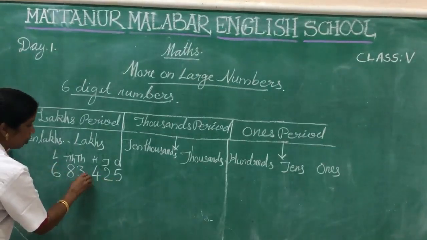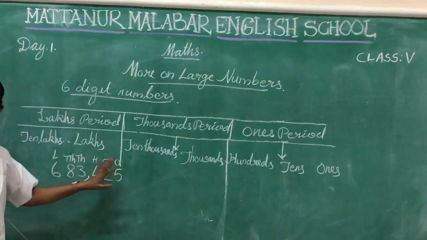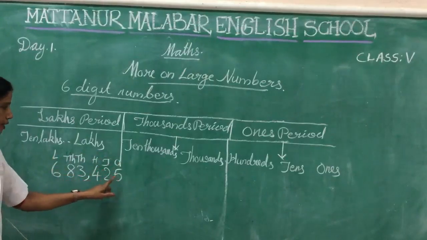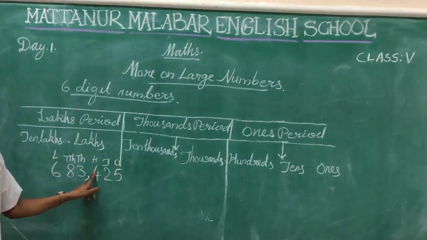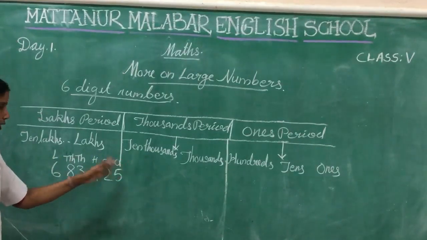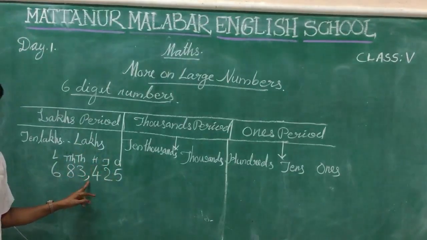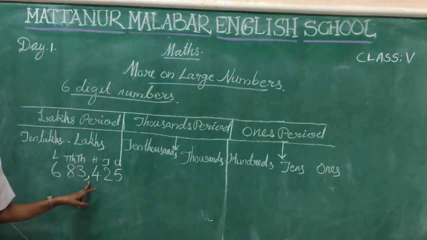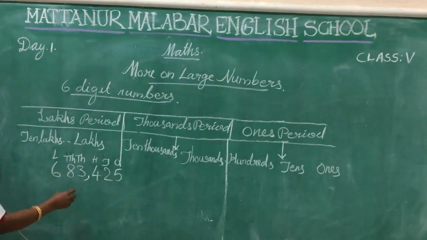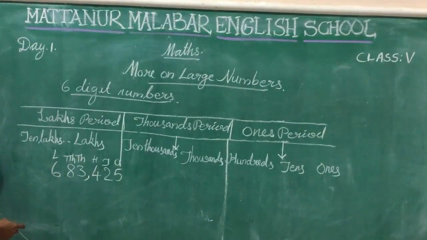We want to put one comma here. We want to put one comma for separating these periods. Here ones, tens and hundreds belong to one period. We want to separate these thousands and ones periods by putting one comma. Okay, all of you understand? Here the next one, thousands and 10,000s belong to one period. Which period?